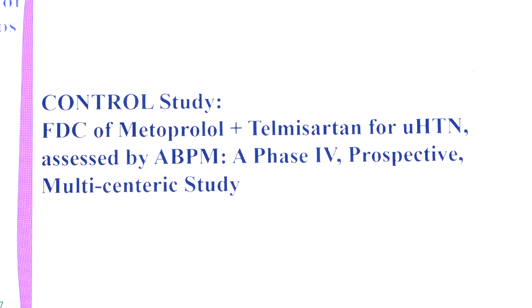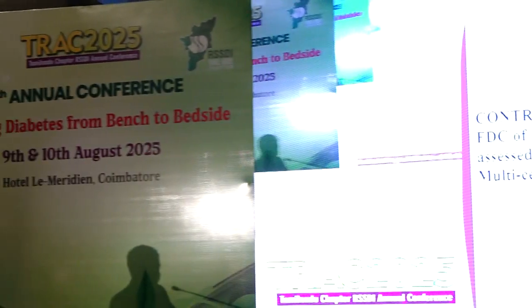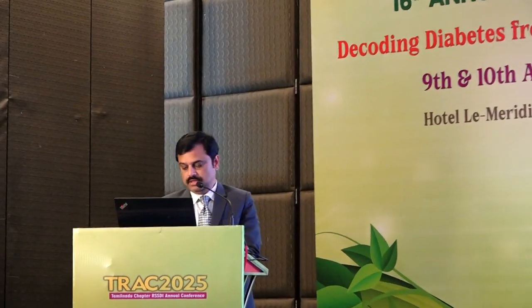Magadevan from Chennai. Using a fixed drug combination of metoprolol and telmisartan in people with hypertension with ischemic heart disease by using ambulatory blood pressure monitoring. It's a phase 4 trial, a prospective multi-center trial that was conducted in Indian populations by an Indian drug company. So hypertension at a glance, we know that hypertension is the largest chronic disease across the globe. Nearly 1.3 billion people are being affected. In India, nearly 21% of females and 24% of adults suffer from elevated BP. And hypertension is a leading cause of stroke by 57% and acute coronary syndrome by 24%.